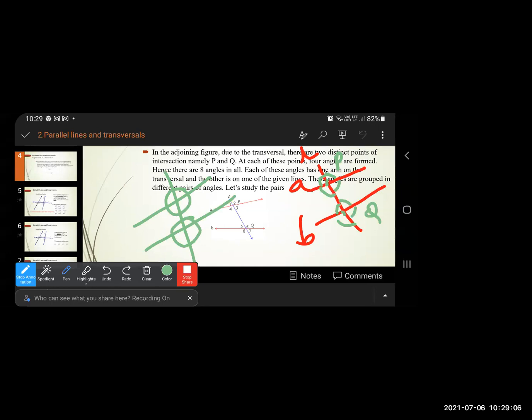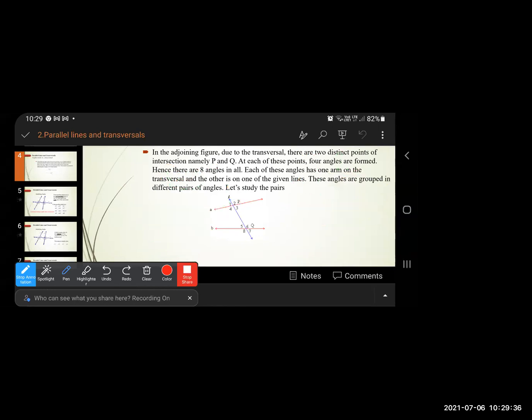So if 2 parallel lines are there and one transversal is there, how many angles are formed? 8 angles are formed: 1, 2, 3, 4, 5, 6, 7, 8. So 8 angles are formed due to these 2 parallel lines and one transversal. Understood everyone? I hope everyone understood till this. So how many angles will be formed? 8 angles are formed.